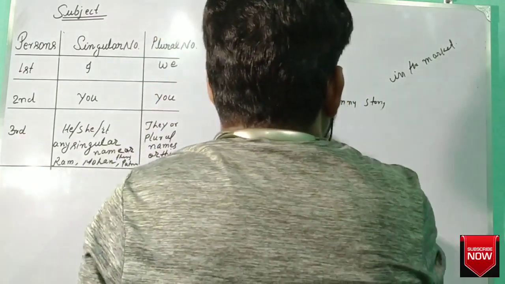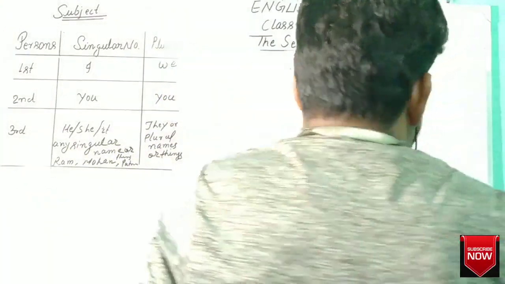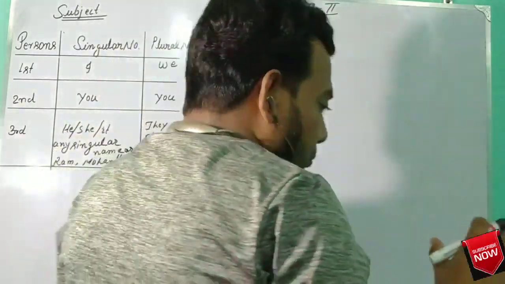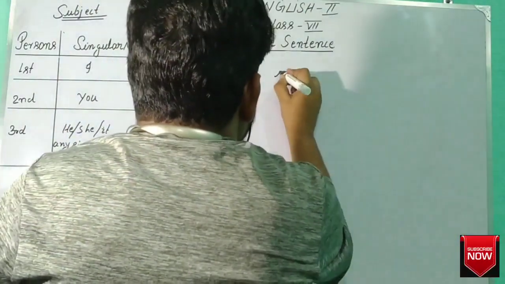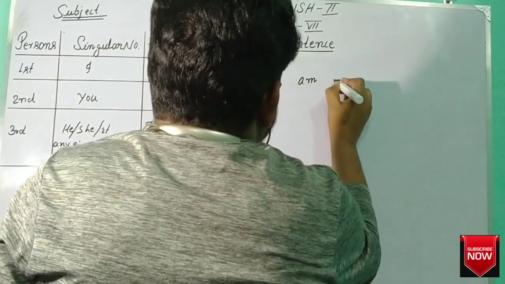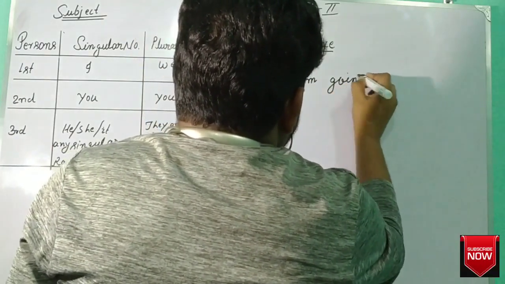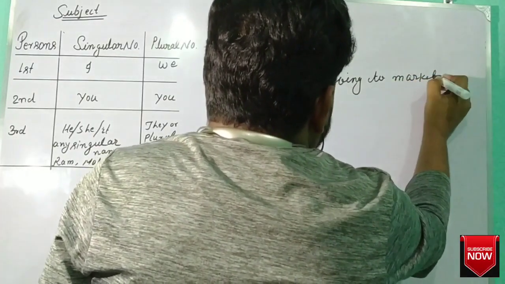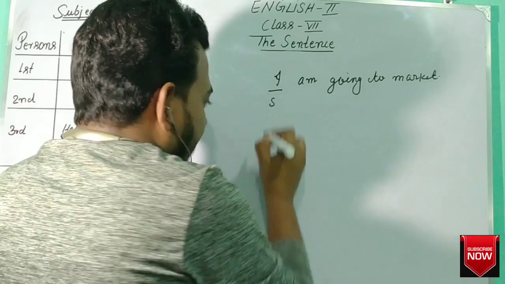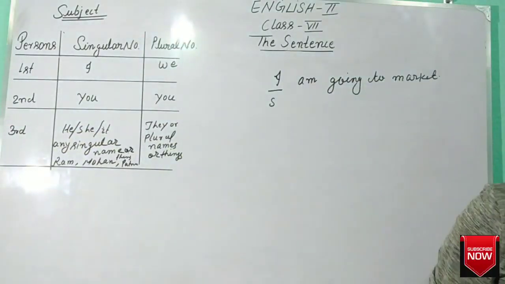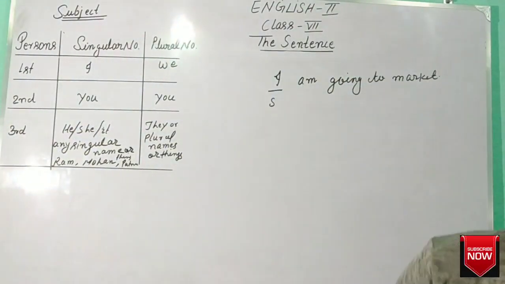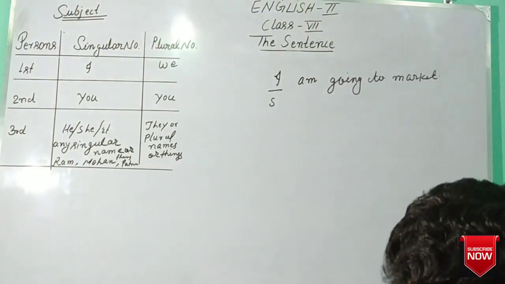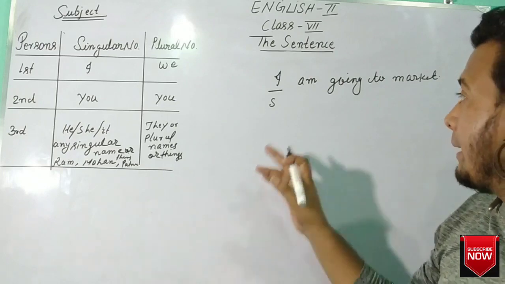Now there is a need for more concept about the sentence. You know, there are two parts of a sentence. For example, I am going to market. Here I is the subject. Subject means what? Subject means work performer.